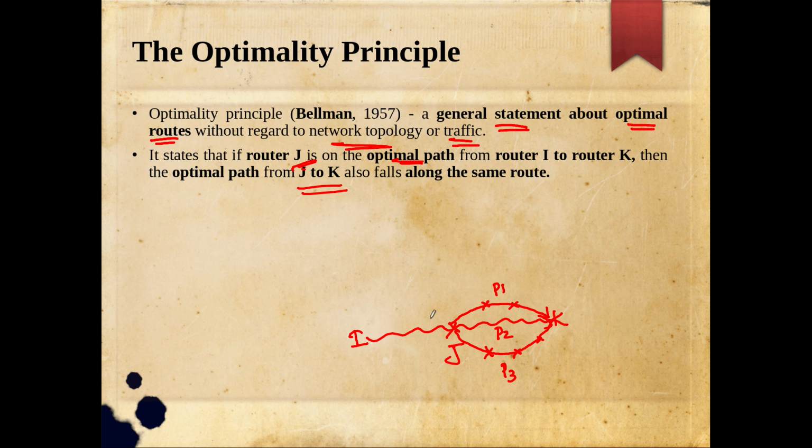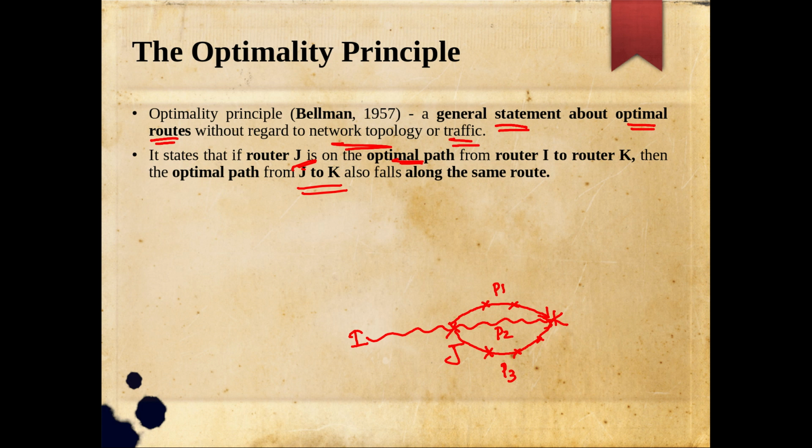So as soon as the path from I to k is optimal, the path from j to k, where j is lying on the path from I to k, is definitely also optimal. It is the one lying in the optimal path that is already made, that is from I to k. Hope it is clear. So in this example, I have the guarantee that the optimal path from j to k is P2 only. It is not P1 or P3.